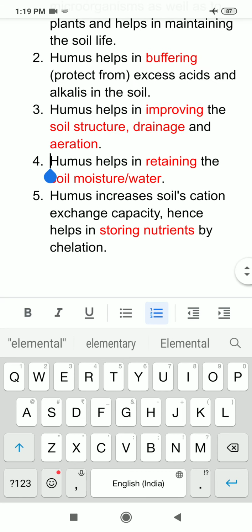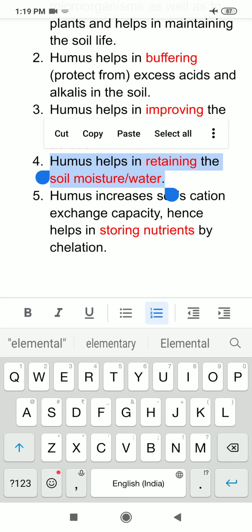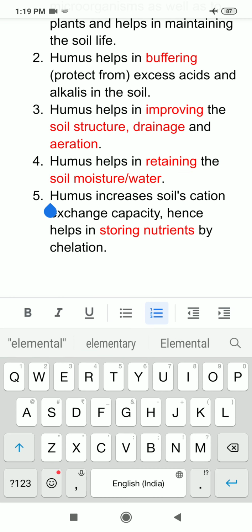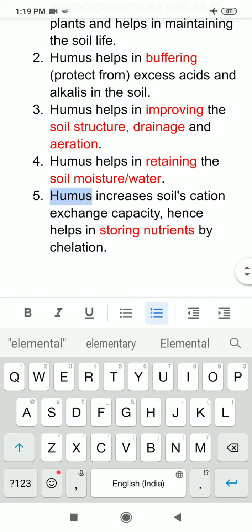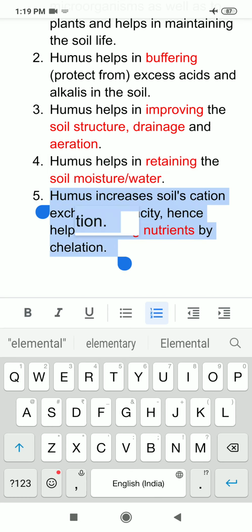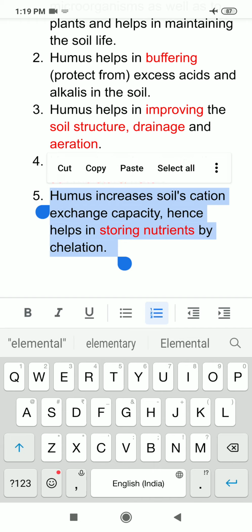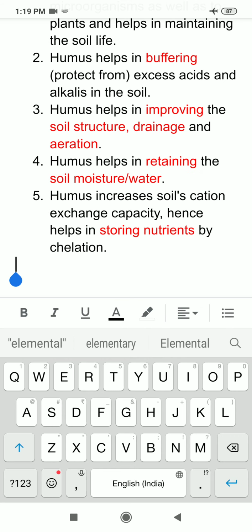Next, humus helps in retaining the soil moisture, or I can say soil water. And lastly, humus increases soil's cation exchange capacity, hence helps in storing nutrients by chelation. So these were the different functions of humus.